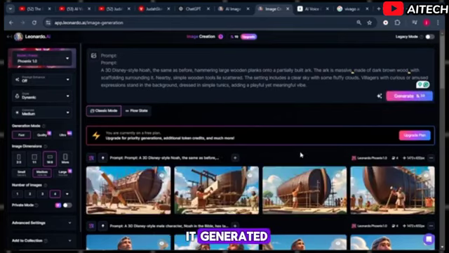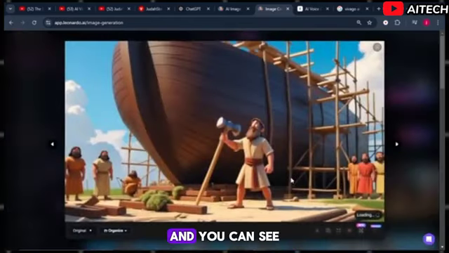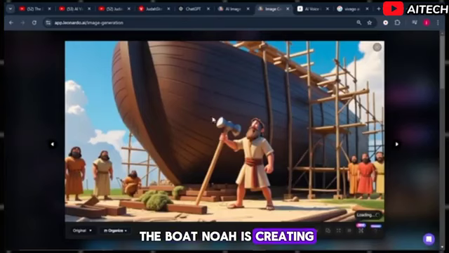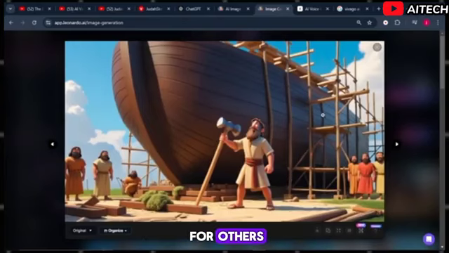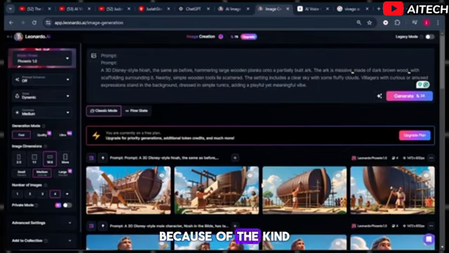Let's check out what it generated. This is amazing. And you can see the boat Noah is creating. Repeat this same prompt for others until you get all the images you need to embark on this project. The process is already encouraging because of the kind of images being generated here.